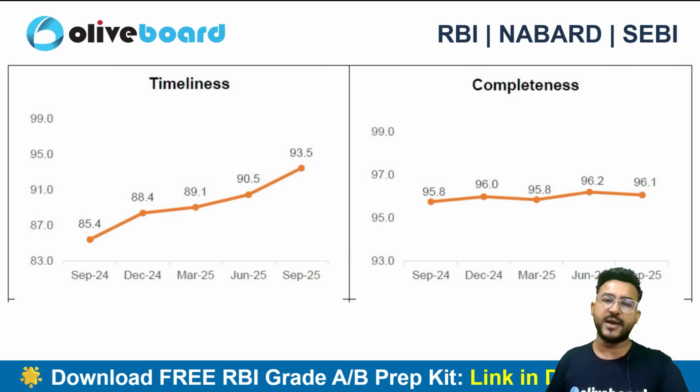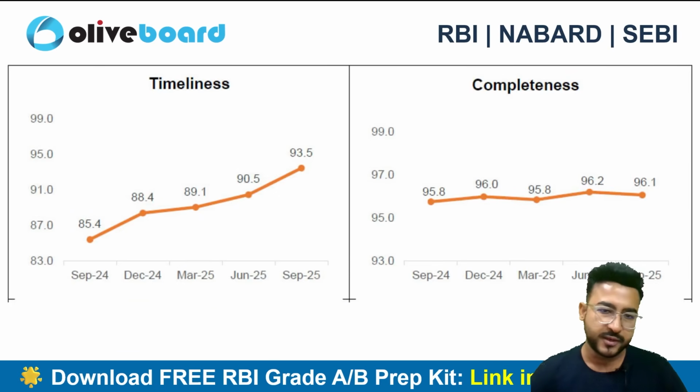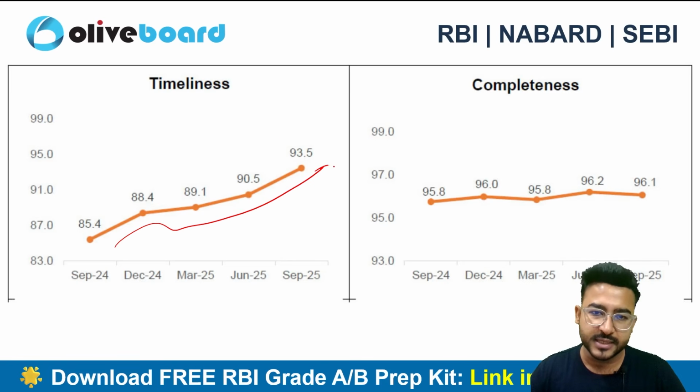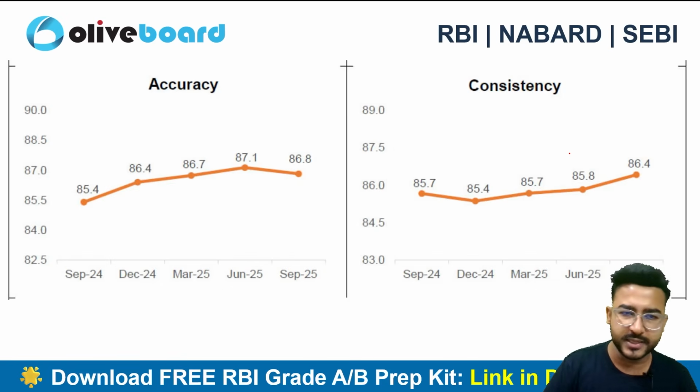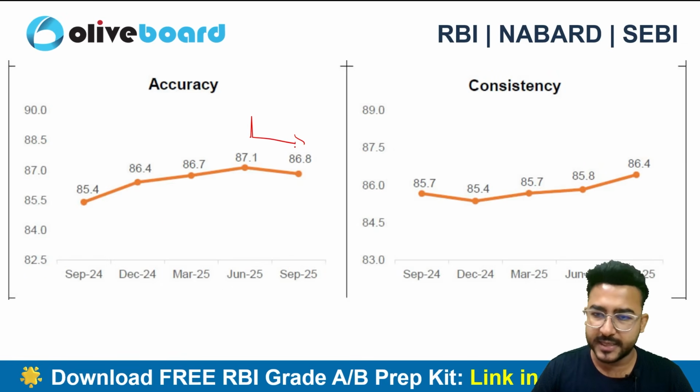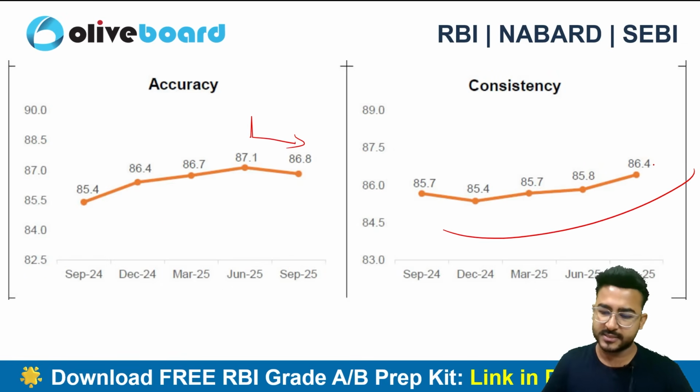SDQI-wise, I can say that we are doing very well. Timeliness shows an increase in the graph. Completeness, a slight decline, no worries at all. Accuracy, a decline, and consistency, an increase.